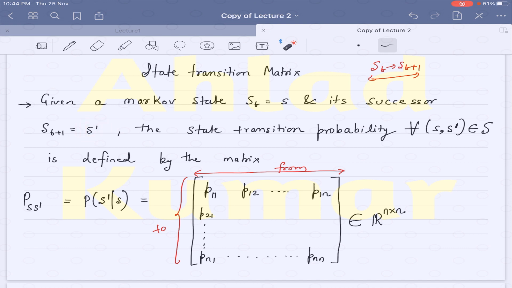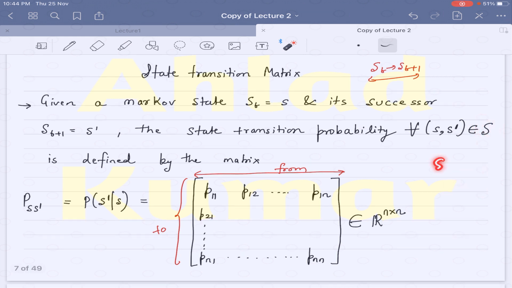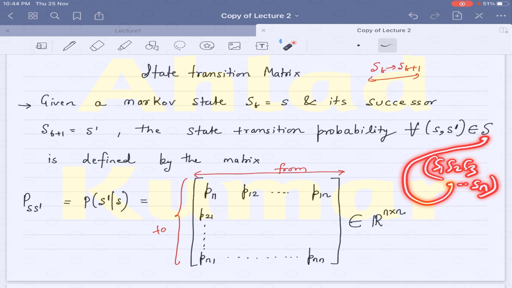Given these two situations, the state transition probability is defined for all the tuples s and s dash that belong to a capital set S that contains all the possible states. For example, you have S1, S2, S3 till Sn. All these states are in this capital S.